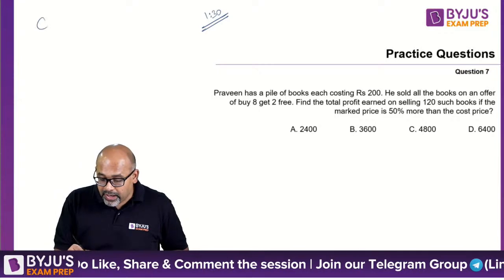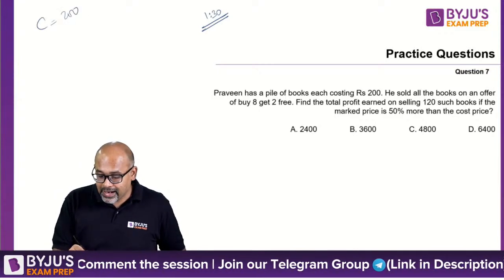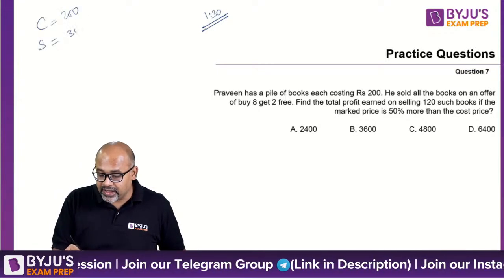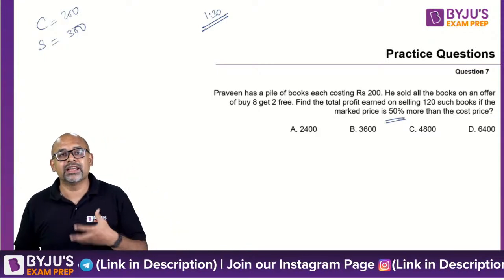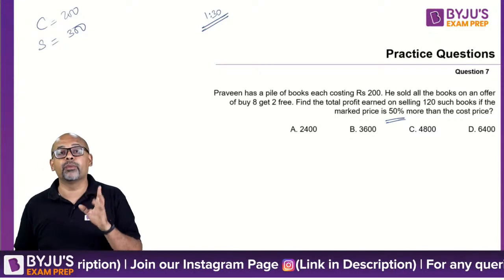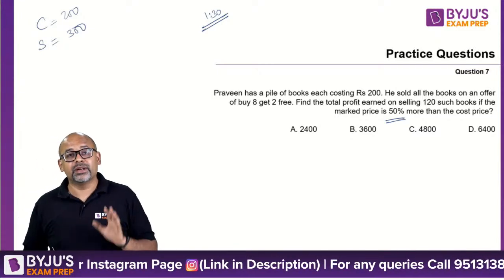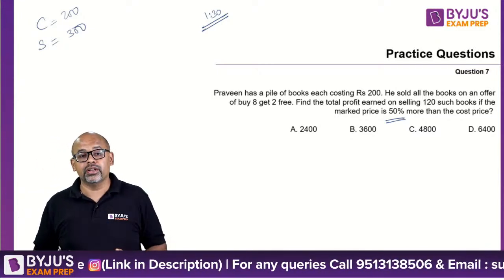Now, cost price is 200 and selling price per book is 300. How did I get this? Because he is marking it up by 50%. So he's selling it at 50% higher per book. So that is the price. But that's not the entire story.